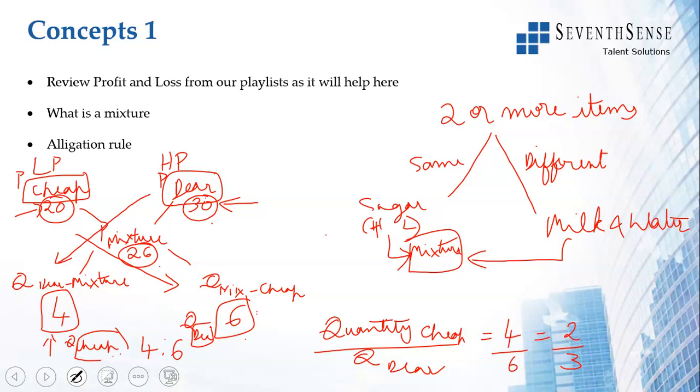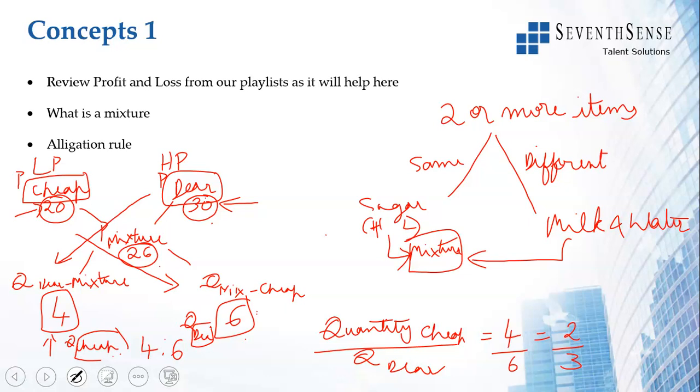So this is the alligation rule. There is a mixture and items are mixed, and then the alligation rule tells you in what ratio they should be mixed so that the resultant mixture has a certain cost. Okay, that is the only concept that you have to remember.